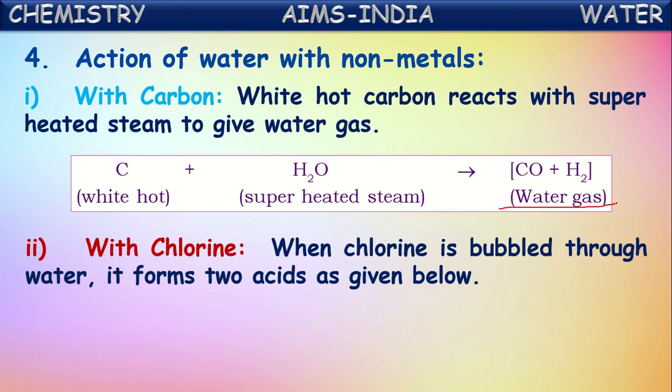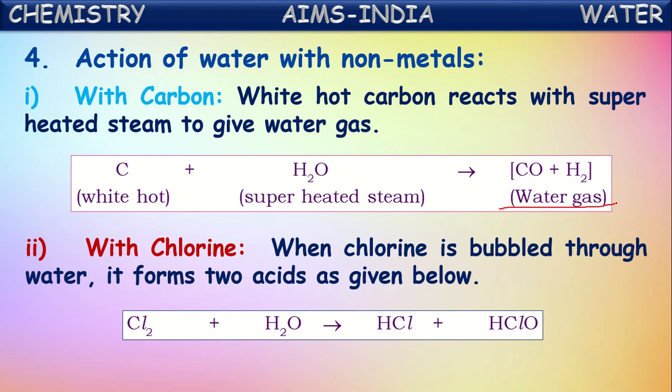Next, action of water with chlorine. When chlorine is bubbled through water, it forms two acids. Okay, when chlorine gas is bubbled through water, it reacts with the water and forms two acids. They are hydrochloric acid, HCl, and hypochlorous acid, HClO. So these two acids are formed when chlorine reacts with water, HCl and HClO. Okay, that's the reaction of chlorine with water.